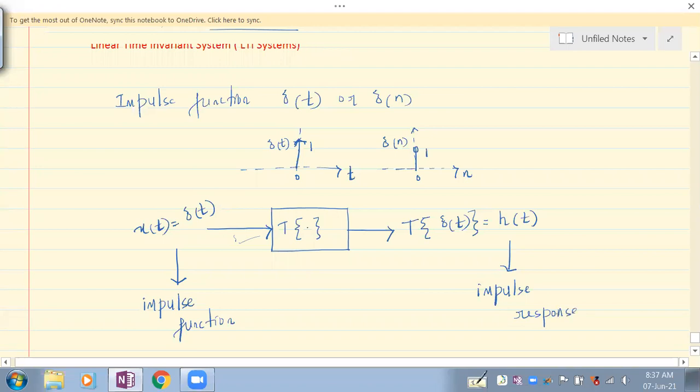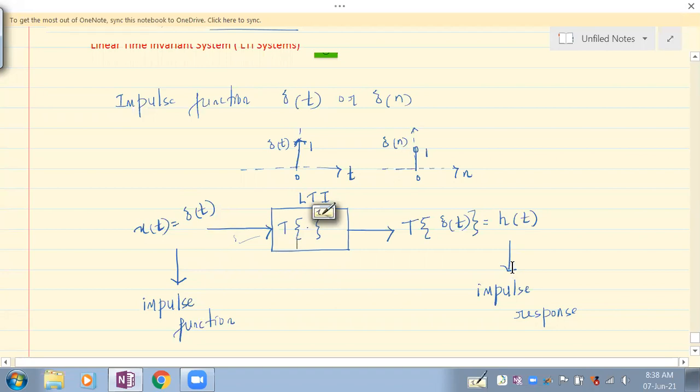Understand what an impulse response is now? This is an LTI system, mind you. If the input to the LTI system is the impulse function, then the output is the response to that impulse function. That's why it is called the impulse response.